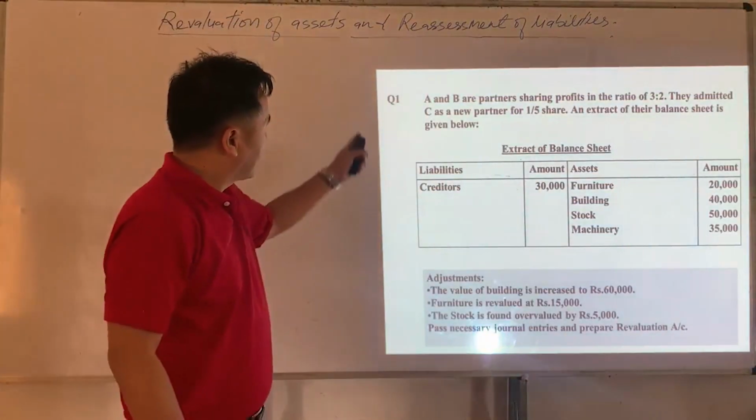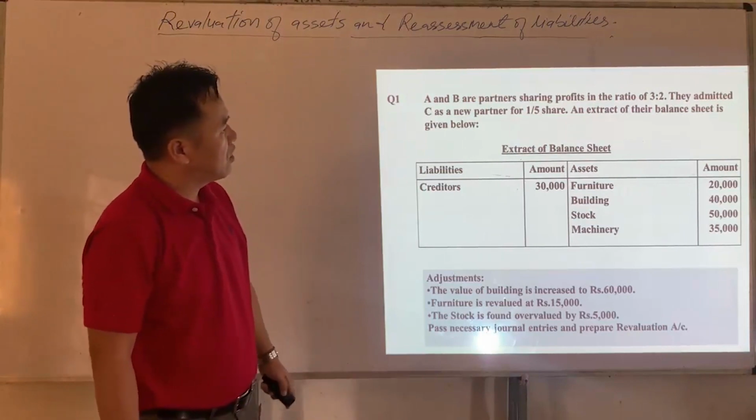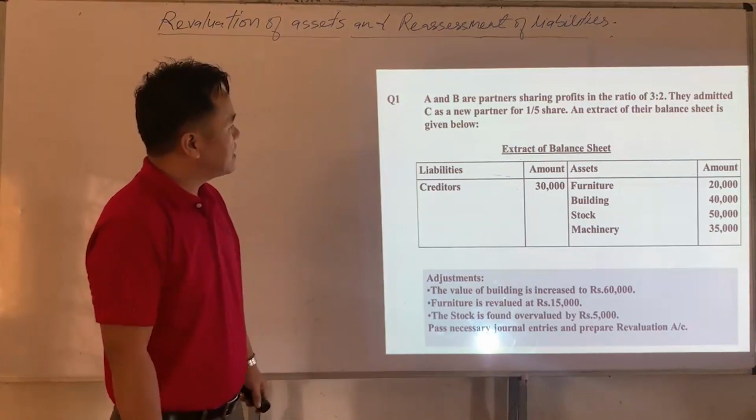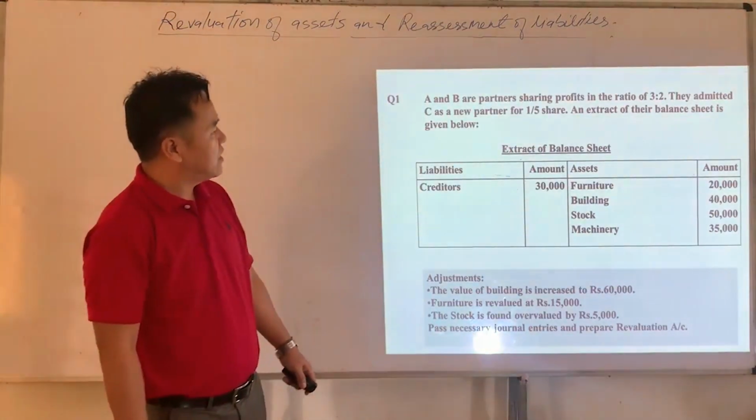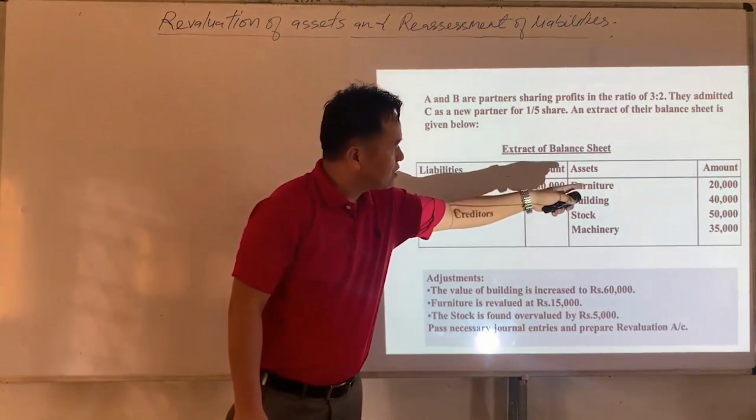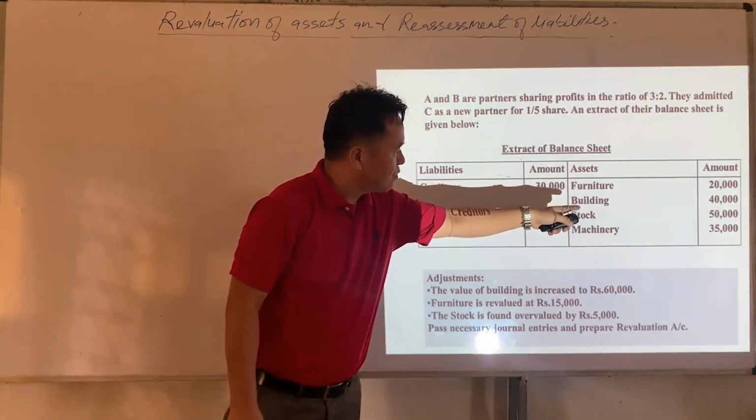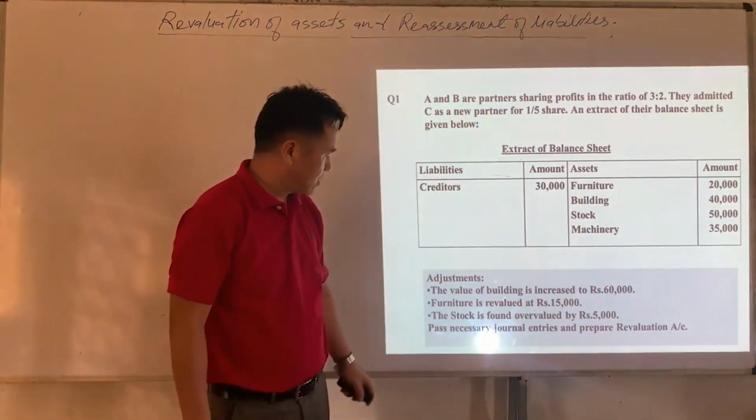Okay, first question. A and B are partners sharing profit in the ratio of 3:2. They admitted C as a new partner for 1/5 share, and an extract of their balance sheet is given below. Furniture book value is 20,000. Book value of building is 40,000. Stock 50,000. Machinery 35,000. Creditors 30,000.